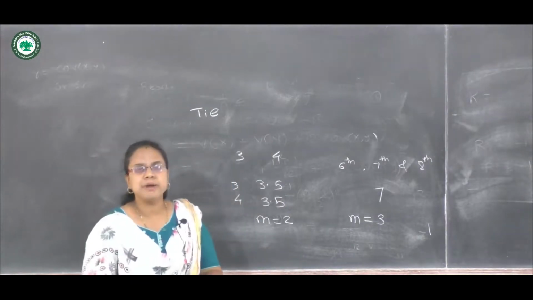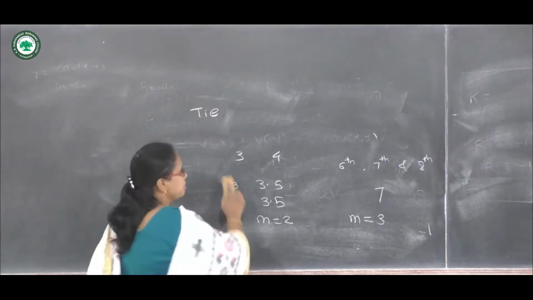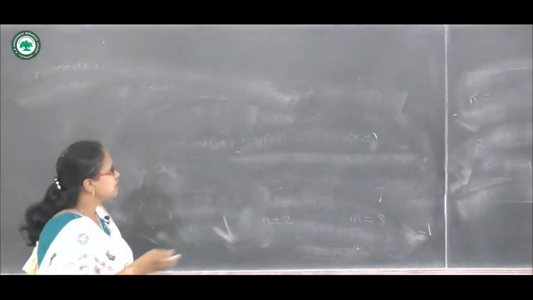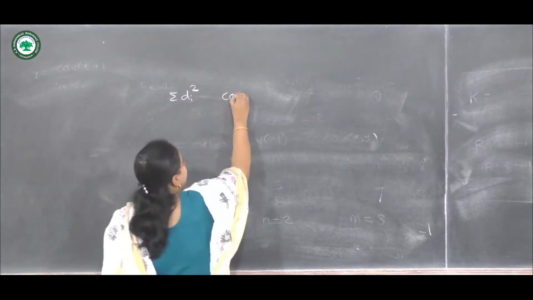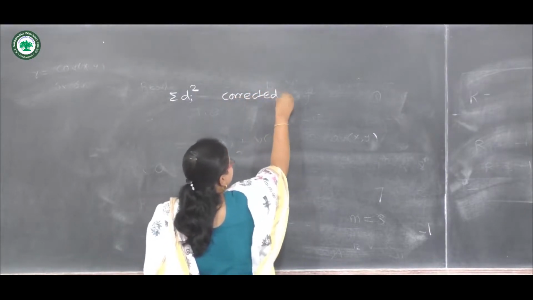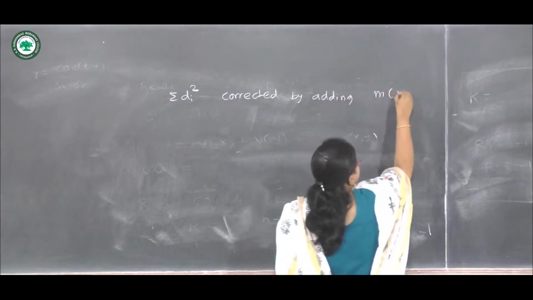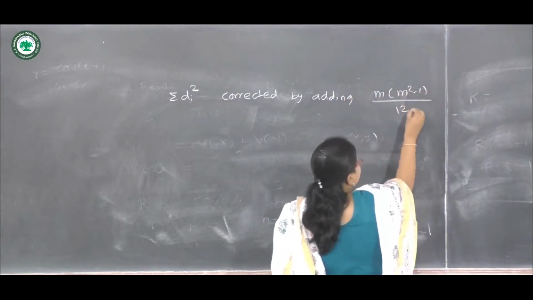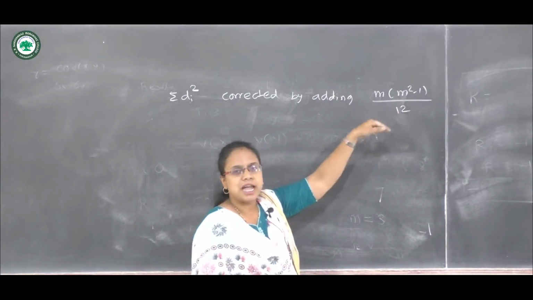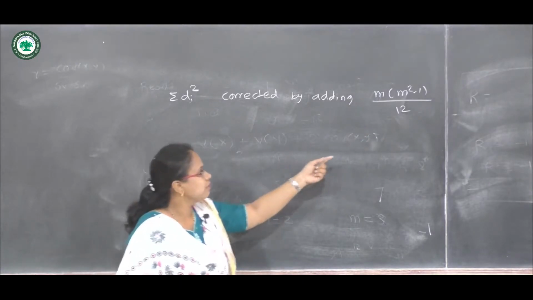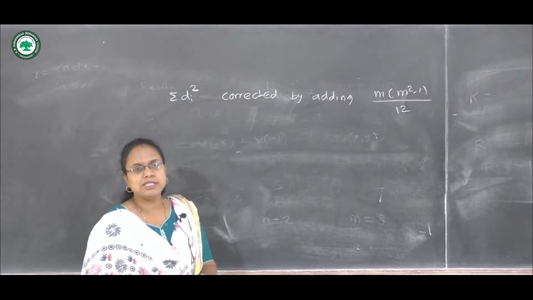From this we can derive the formula for Spearman's rank correlation coefficient with ties. If there is a tie, then the summation of di square must be corrected by adding m into m square minus 1 upon 12. So for each observation in x and y which is repeated, whenever there is a tie, we have to add these terms for x and y separately.